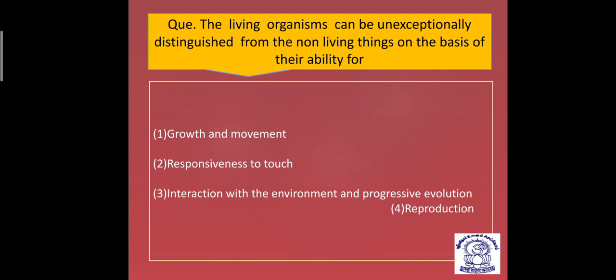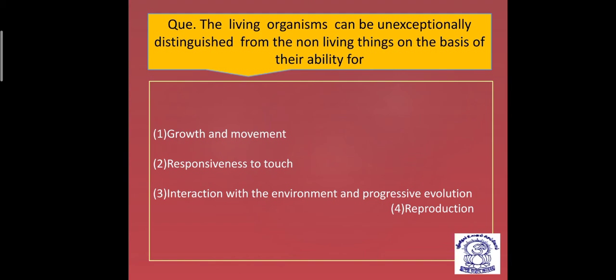Apart from that, the next question: the living organism can be unexceptionally distinguished from non-living things on the basis of their ability for what? Here we have to talk about a defining property as well. The given options are growth and movement, responsiveness to touch, interaction with the environment, and progressive evolution and reproduction.